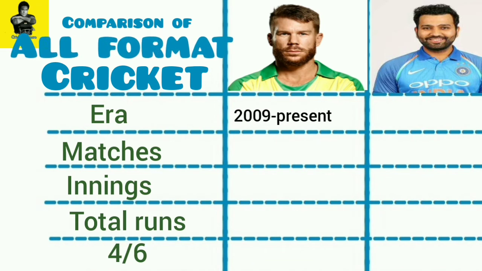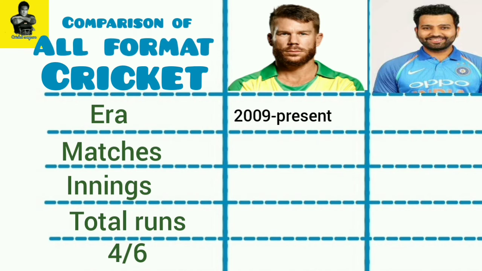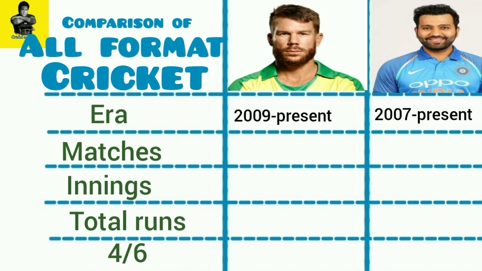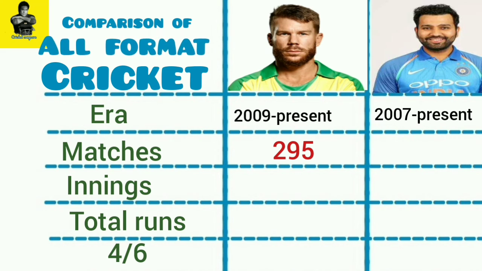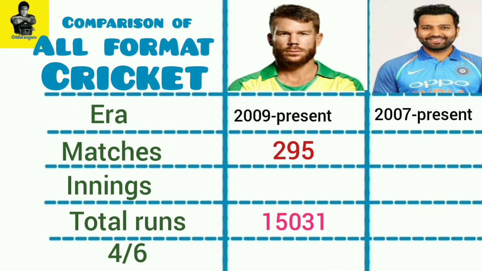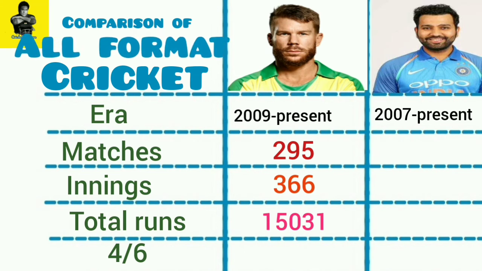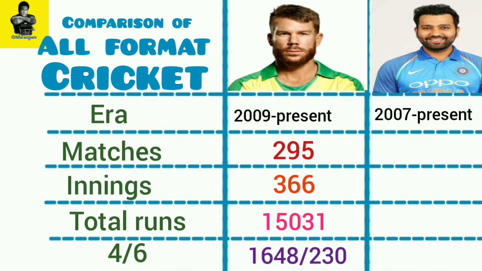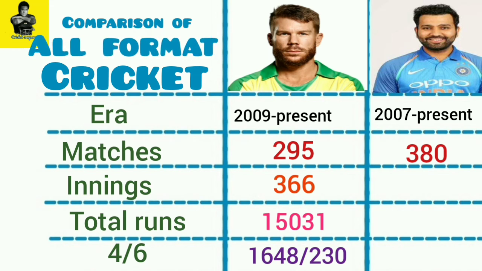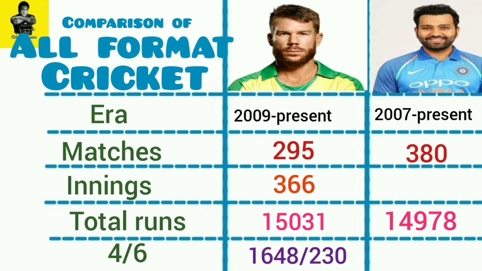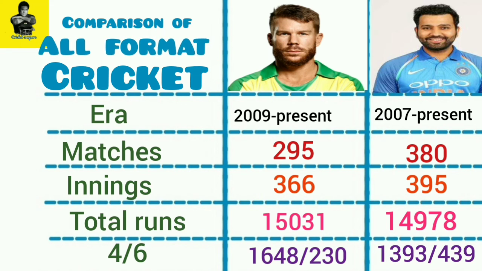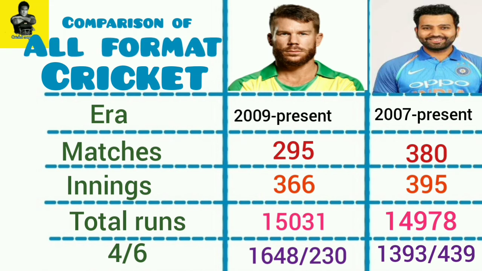David Warner has represented the Australian national team from 2009 to present. And Rohit Sharma has represented the Indian national team from 2007 to present. David Warner, who has played 295 matches, has scored 15,031 runs in 366 innings with 1,648 fours and 236 sixes. Rohit Sharma, who has played 380 matches, has scored 14,978 runs in 395 innings, with 1,393 fours and 439 sixes.